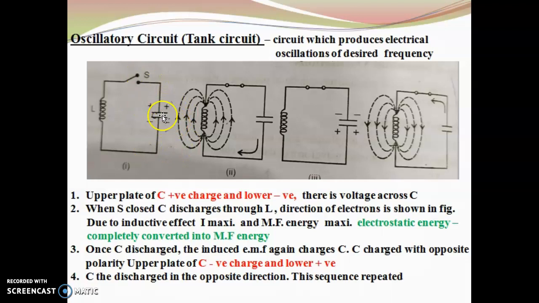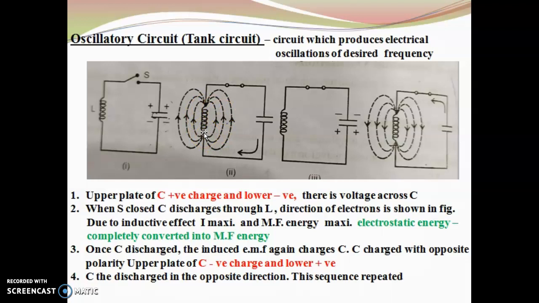When the switch closes, this capacitor discharges through the inductance, from positive to negative. Then, due to the inductive effect, the current becomes maximum and the magnetic field energy increases. That is, the electrostatic field energy inside the capacitor is converted into magnetic field energy.